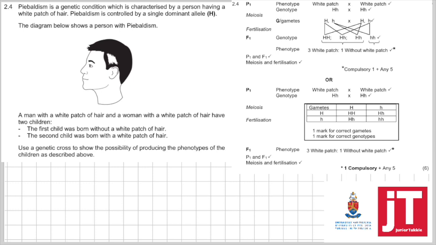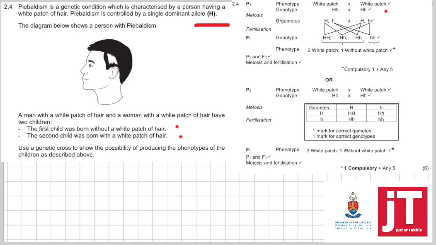A man with a white patch of hair and a woman with a white patch of hair have 2 children. The first child is born without a patch of hair, and the second child is born with a patch of hair. Use a genetic cross to show the possibility of producing the phenotypes of the children as described above. Now they both have white patches of hair. So basically, the first child is born without, so they must both be heterozygous.